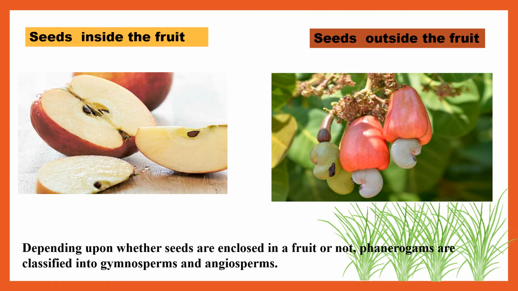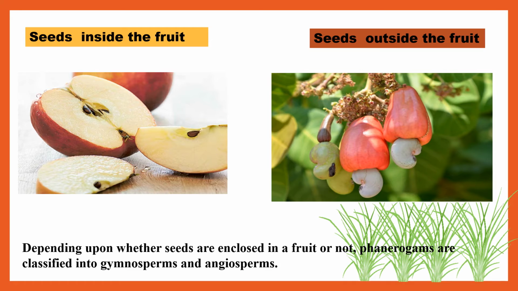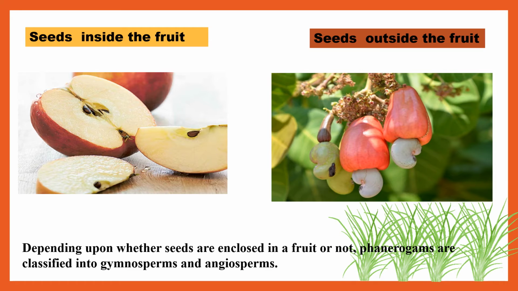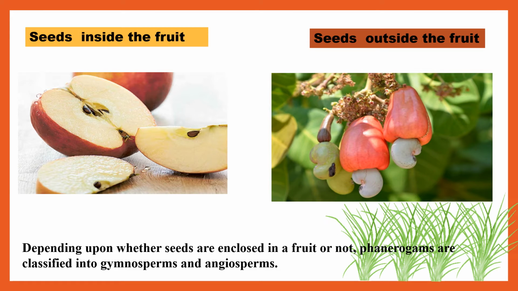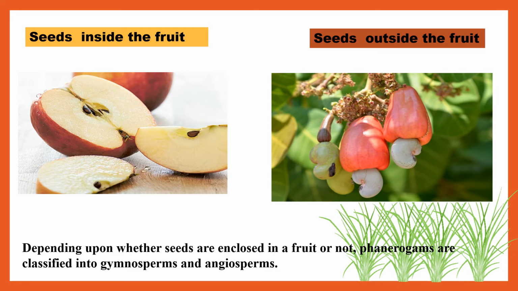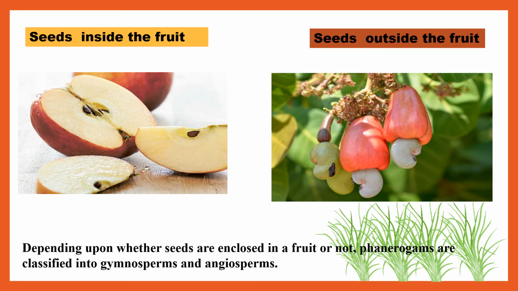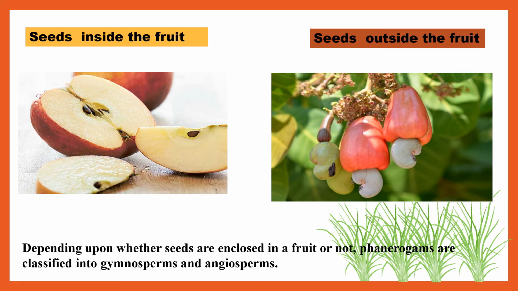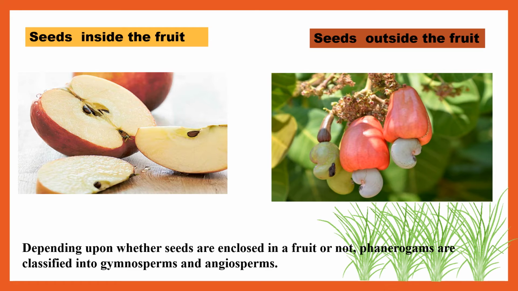Now, depending upon whether the seeds are enclosed in a fruit or not, phanerogams are classified into gymnosperms and angiosperms. The first thing that we see is apples. Inside the apple there are seeds, meaning outside is the fruit, you have a fruit outside which you can eat. Okay, that is fleshy fruit that you can eat outside, but inside the fruit you have seeds enclosed. Okay, so seeds are inside the fruit.